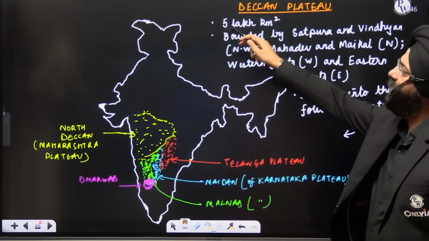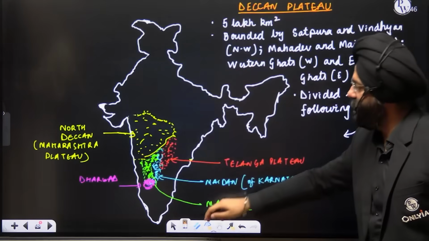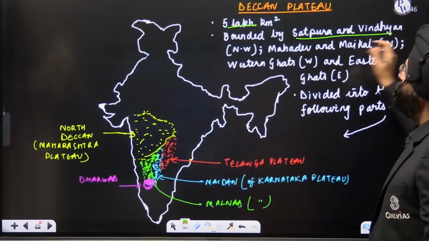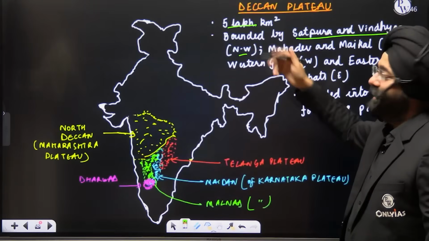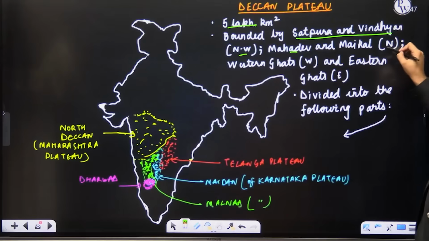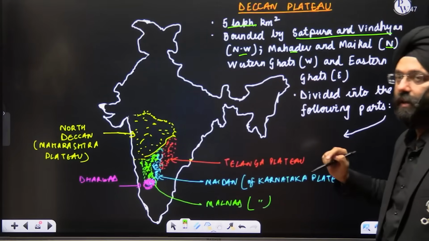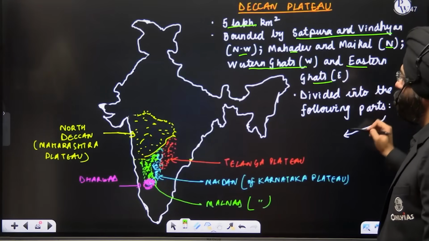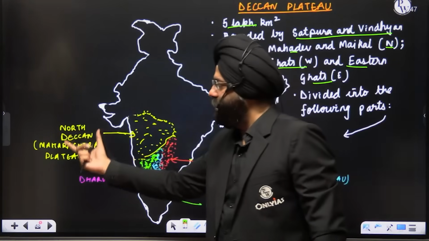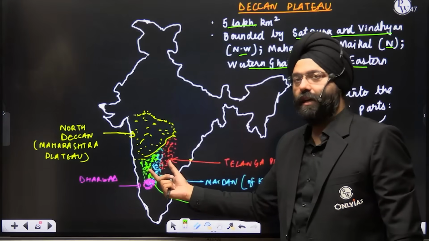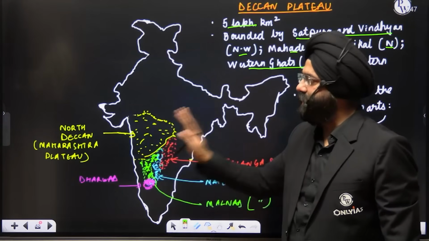It has 5 lakh square kilometers, bounded by the Satpura and the Vindhyan Range in the northwest, Mahadev and Maikala Hills in the north. We had just studied Mahadev and Maikala. Western Ghats in the west and the Eastern Ghats in the east. It is divided into the following parts. One is the North Deccan, that is the Maharashtra Plateau. Then the Telangana Plateau, and then the Karnataka Plateau. Three parts. Let's study one by one.